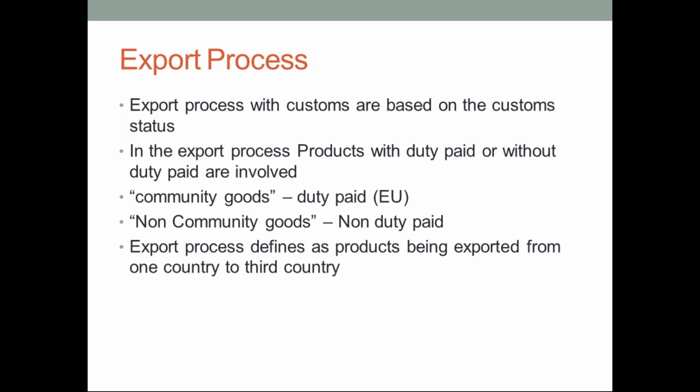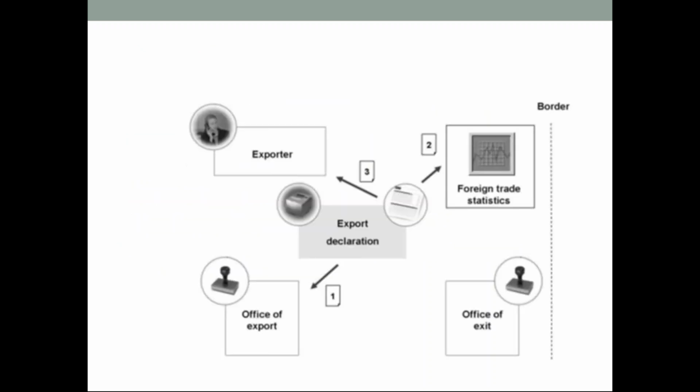Export process is defined as products being exported from one country to a third country. Third country in the sense it's another country. See here, this is an export. We have an export declaration, office of export, office of exit, and border. So here the exporter is your company. Exporter is nothing but your company.